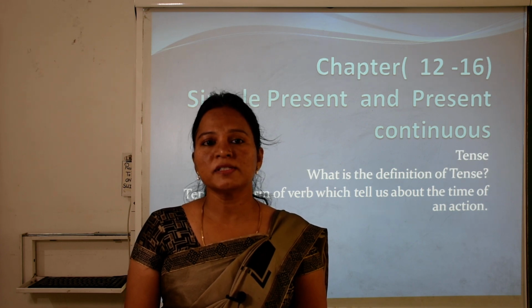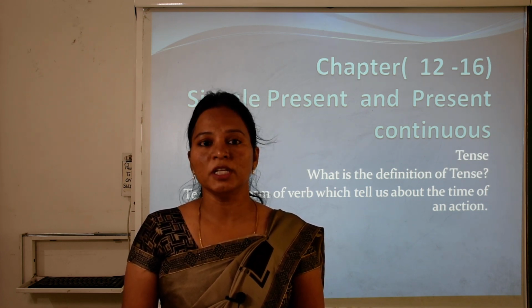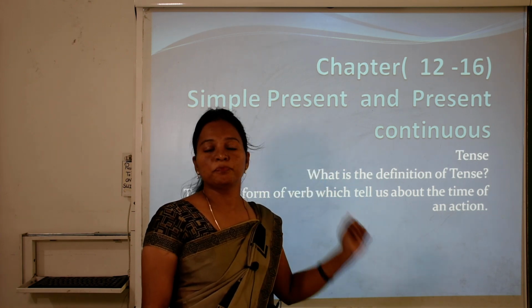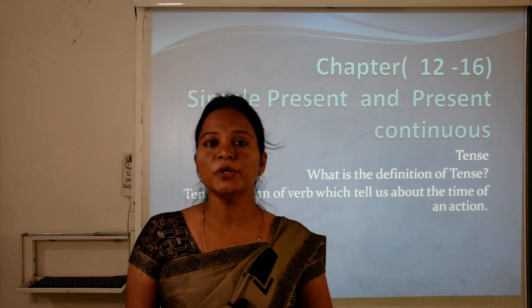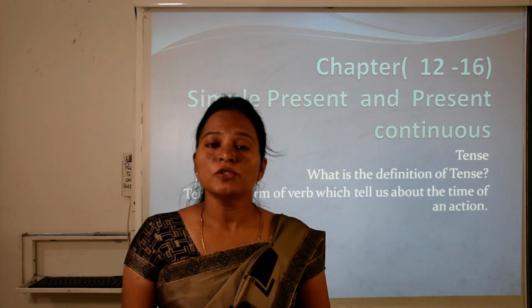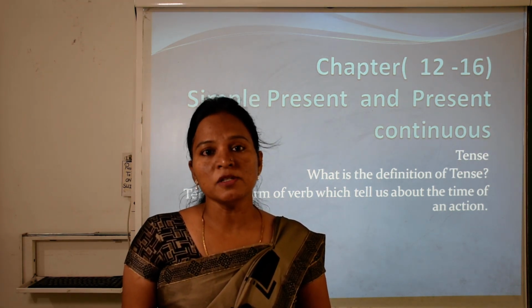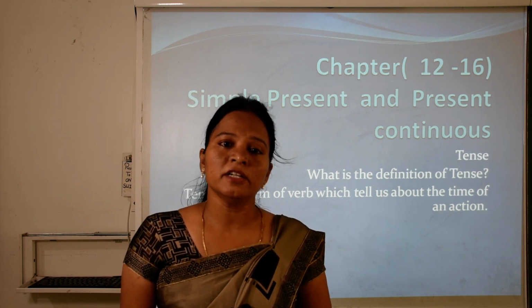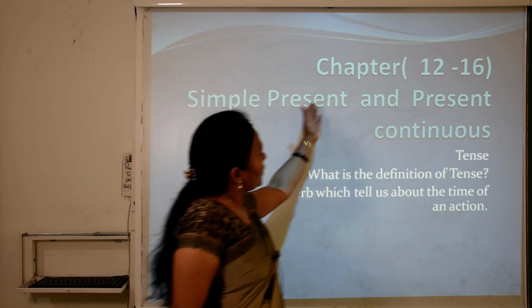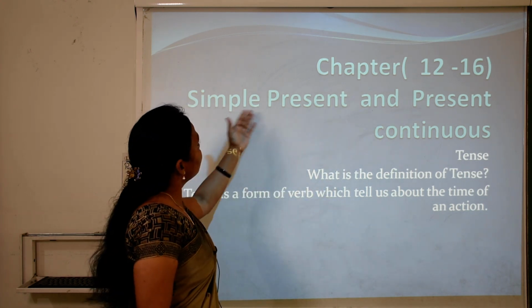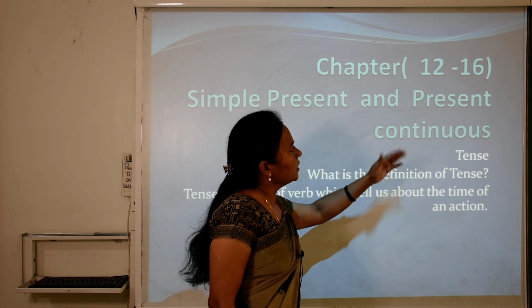Today we are going to discuss our 12th chapter from the grammar book. The name of your chapter is Simple Present and Present Continuous. Before we start the lesson, I would like to introduce tense. What is tense and how many forms does it have? Why am I explaining tense first? Because the simple present tense is a form of tense. Here we will discuss chapters 12 to 16. So let's begin chapter 12, simple present and present continuous.